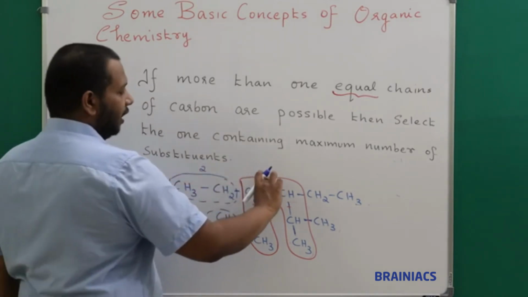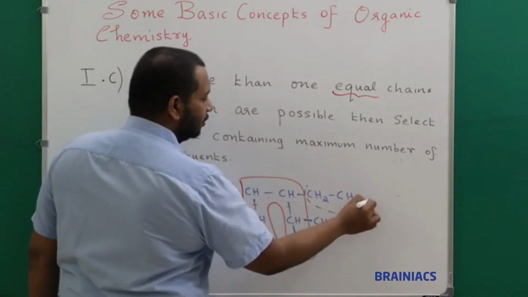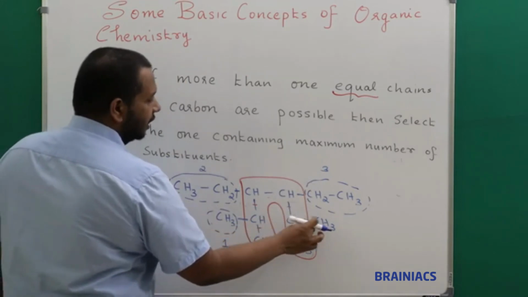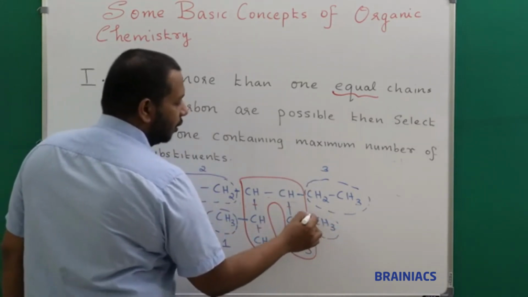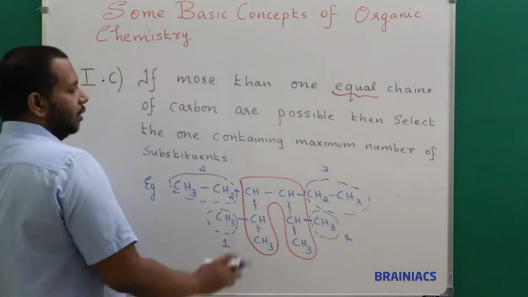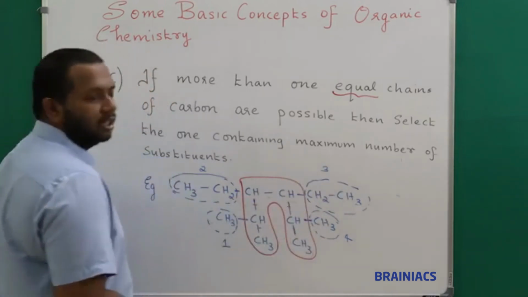Now if I am going again through the length, I could see here also one H is replaced by a substituent. So this is my third substituent. And if I am going here CH, again one more is here, so I can say this is my fourth substituent. Okay, I hope you understood. So there are 4 substituents if I choose this as my parent carbon chain.